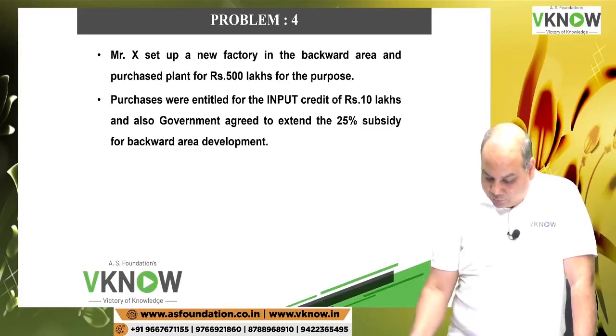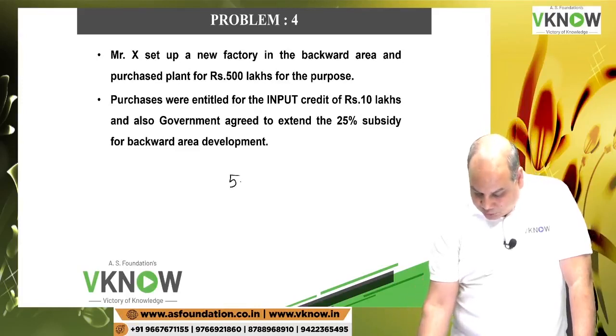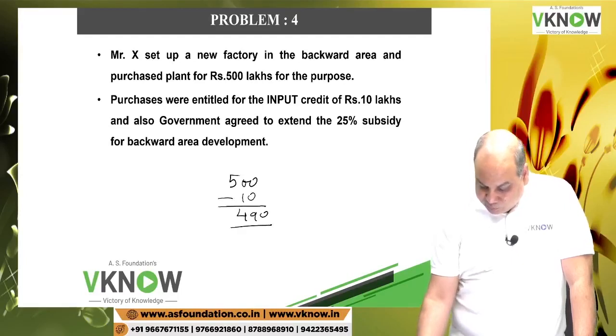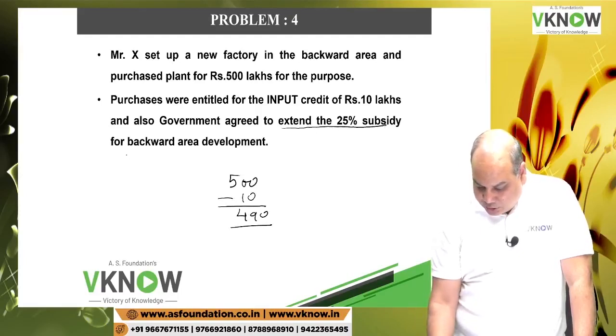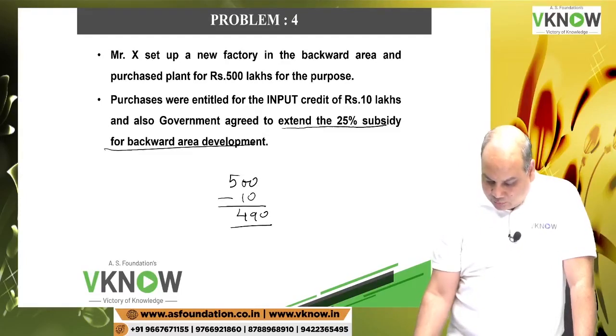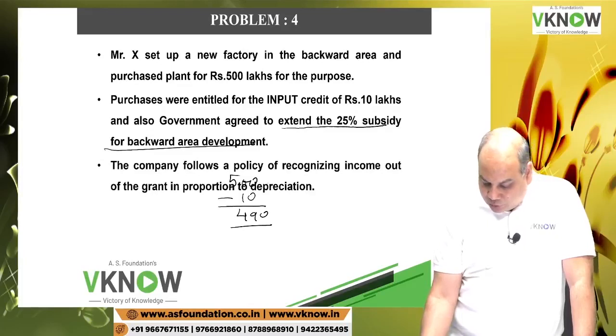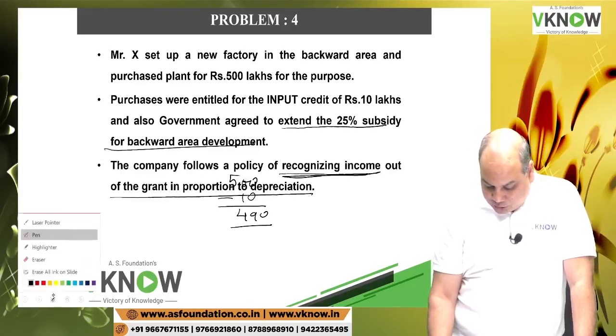So 500 minus 10, 490. And also government agreed to extend the 25% subsidy for the backward area development.